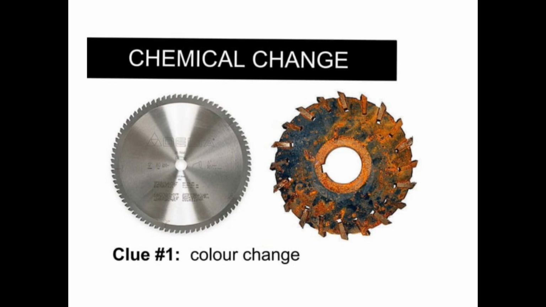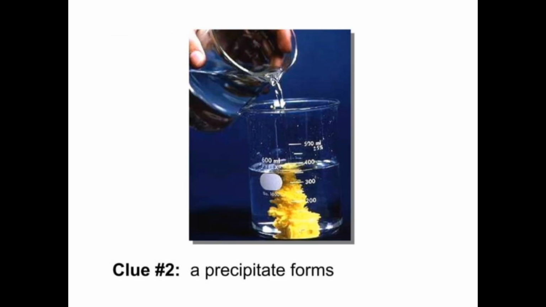Number one, you have a color change. For instance, this is iron. You could see it in a nail. When you have a nail you just bought, then over time, as a result of rain and the like, it becomes this. So the iron has rusted. There is rusting of iron, and it changes from this silvery color to this reddish brown. So when there is a change in color, you have a chemical change. When a precipitate forms, like we are seeing here, we have a chemical change.